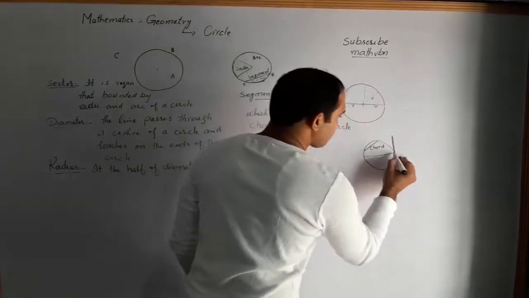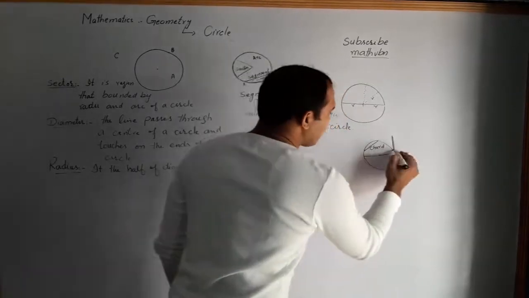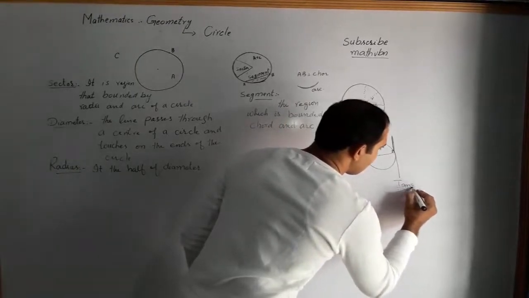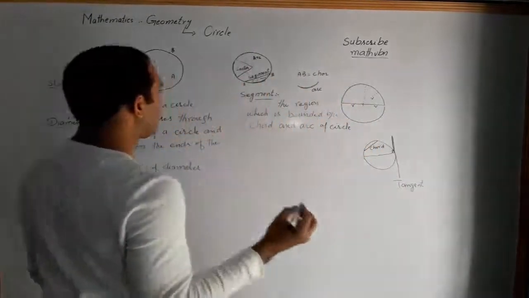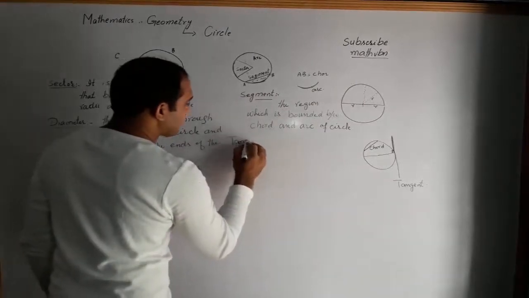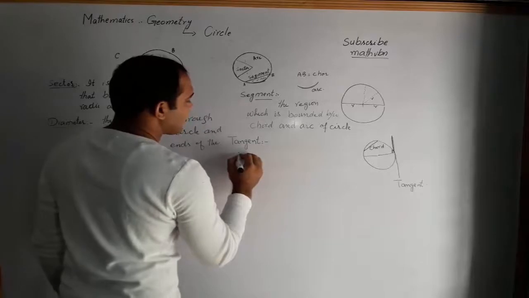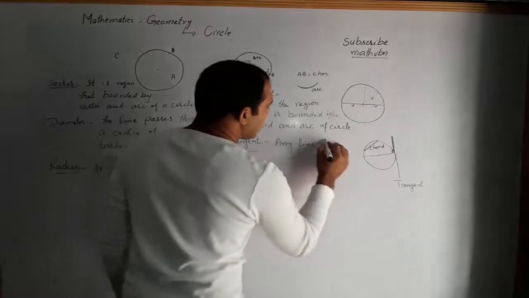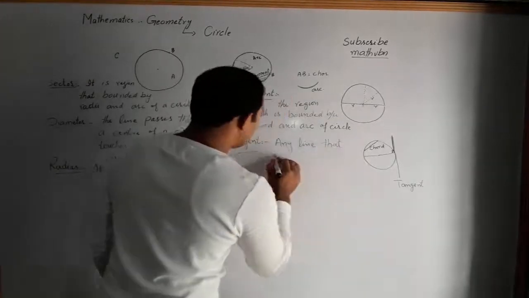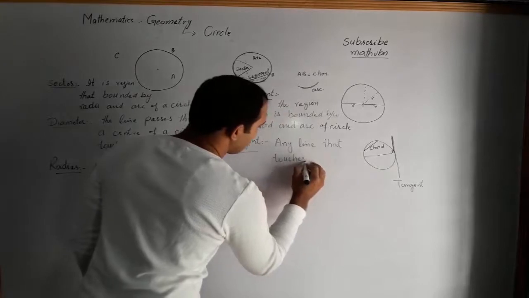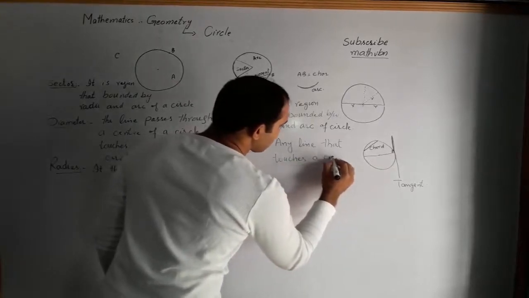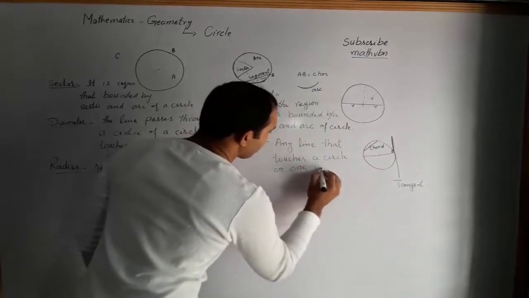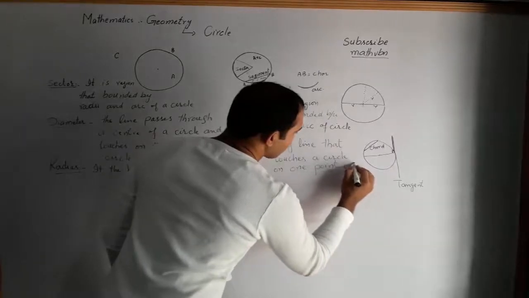Now from this point, draw this line. This is a line. Now make this angle 90. This line is called a tangent. Now what is a tangent? A tangent is any line that touches a circle at one point externally.